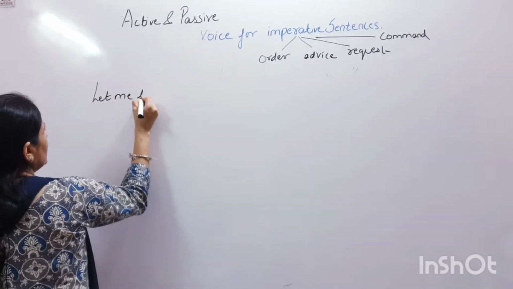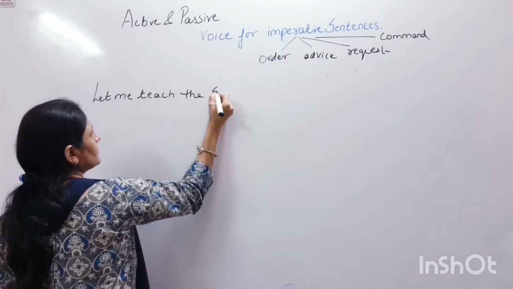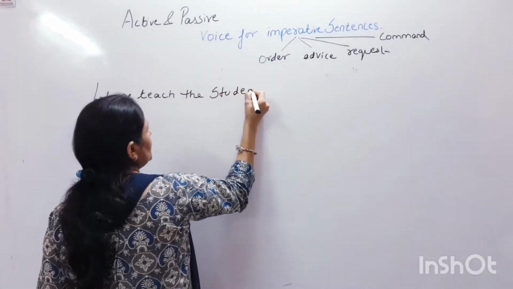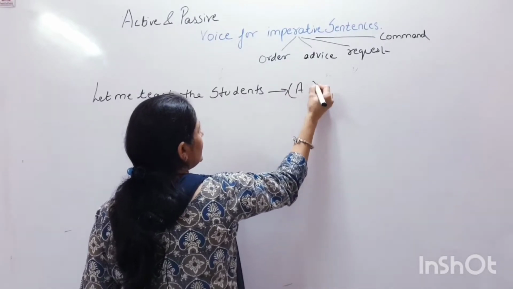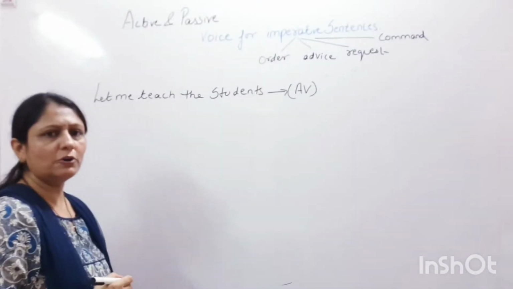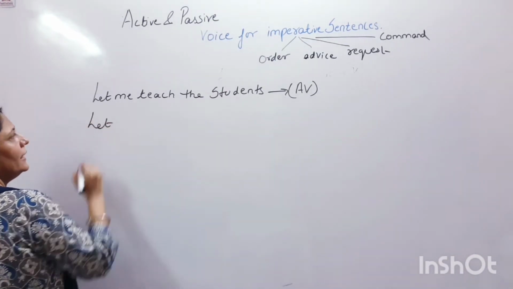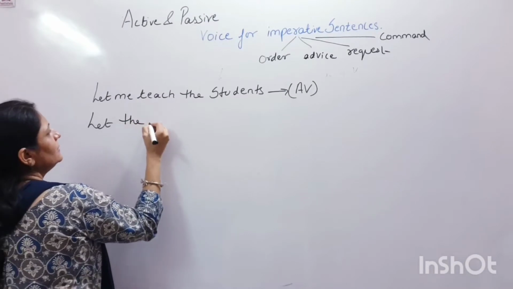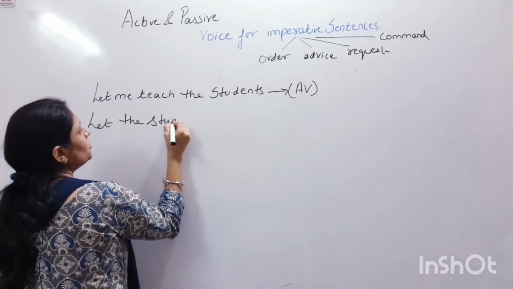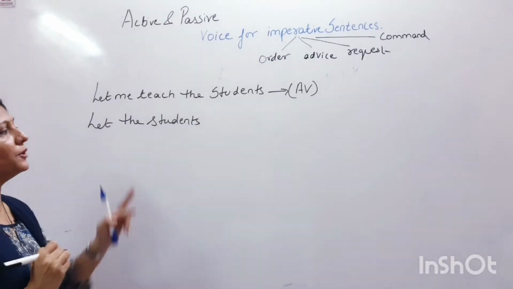let me teach the students. Now, this is the sentence of active voice. How do we change it into passive voice? Let remains the same. Let the students, as I told you, we use the word be.